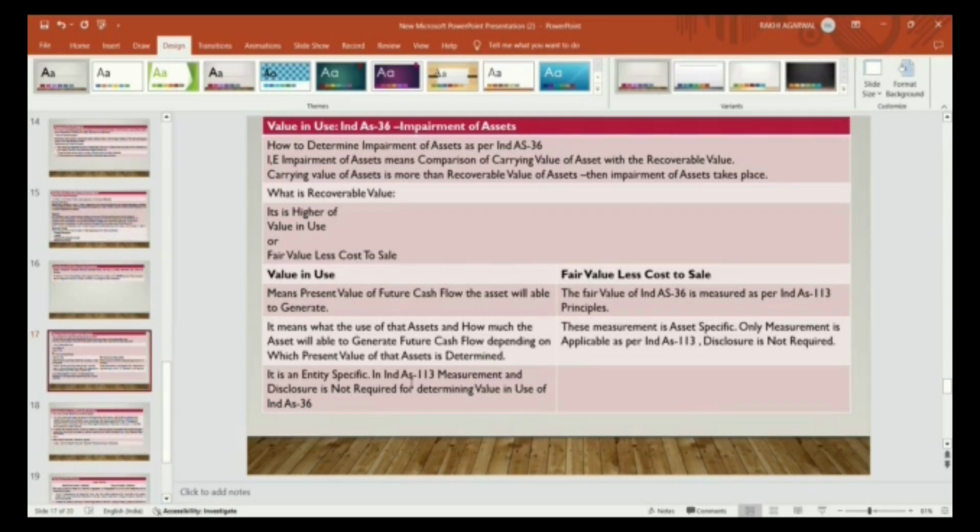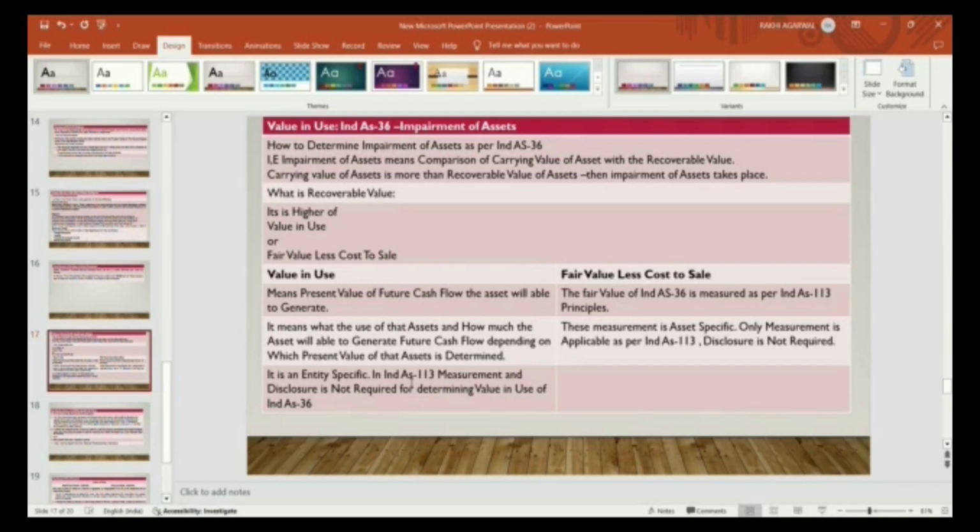So, how to determine impairment of asset? First, what is impairment of asset? Impairment of asset means the comparison of the carrying value of the asset with the recoverable value. When the carrying value of the asset is more than the recoverable value, then the entity will recognize the impairment. Now, what is recoverable value? It is the higher of value in use or fair value less cost to sell.